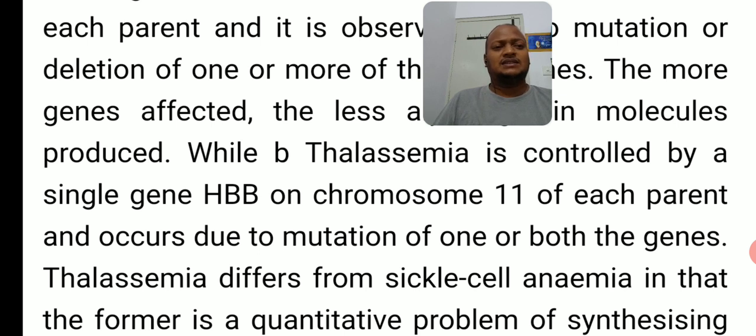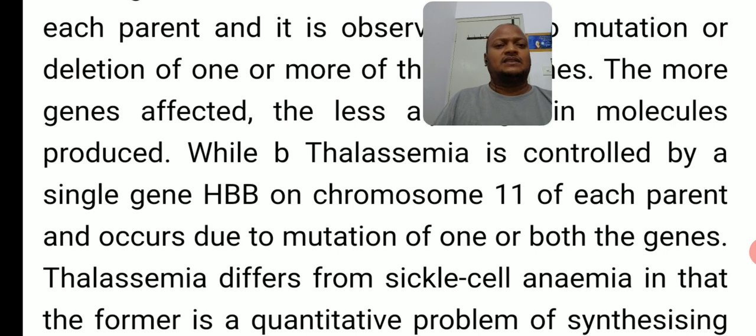Alpha thalassemia genes are presented on where? Alpha thalassemia genes are presented on chromosome number 16. Okay, right. So while beta thalassemia is controlled by a single gene, HBB on chromosome 11 of each parent, and occurs due to mutation of one or both the genes, right?